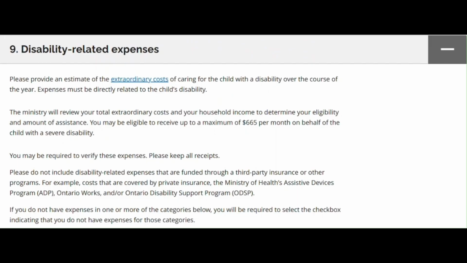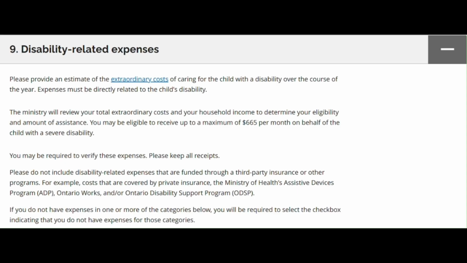Section 9, Disability-Related Expenses. This section aims to determine how much money is spent on disability-related expenses. When completing this section, focus on what is needed, not necessarily what you are currently spending. For example, without funding, you may not be able to afford respite care, but it would be helpful to have. In this case, document how you would use the funding, what would be helpful or needed.